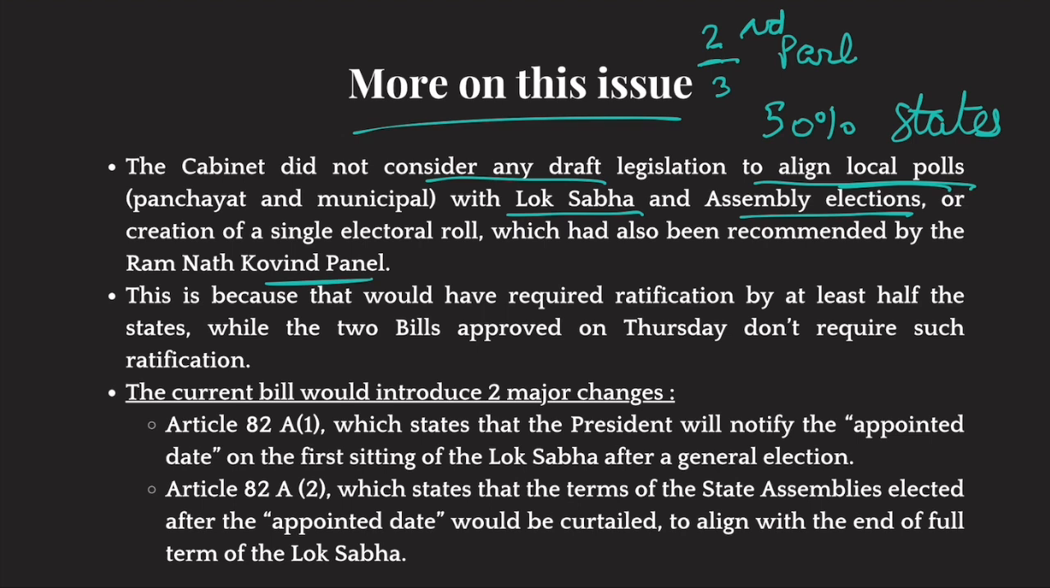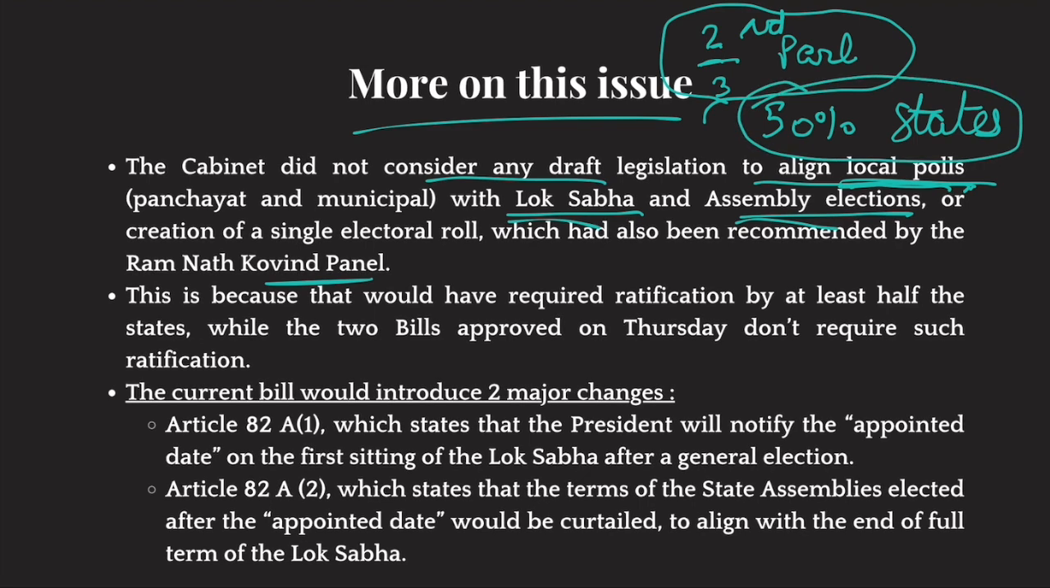So that is why currently the government has brought only one constitutional amendment bill which will align Lok Sabha and assembly elections, because that would require only two-third votes in parliament. Okay. If things go well, then the government will decide on local body polls also. But local body polls would require a constitutional amendment, which would also require ratification of 50% of states.